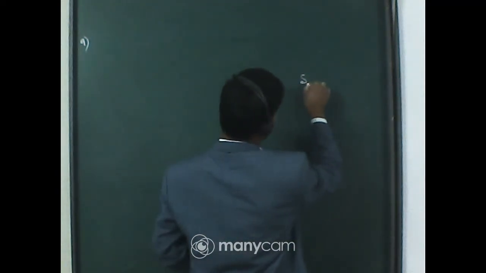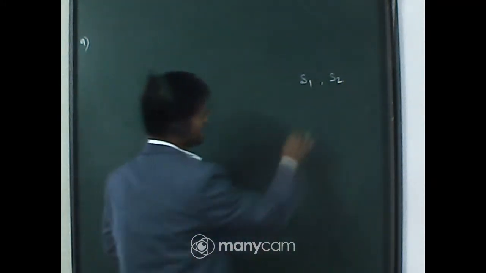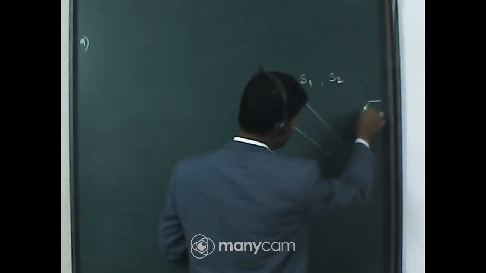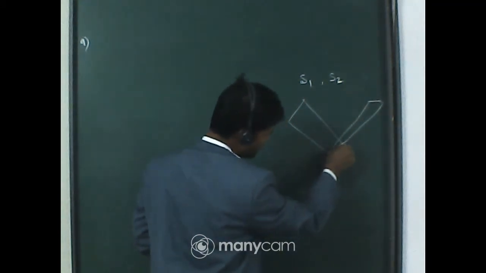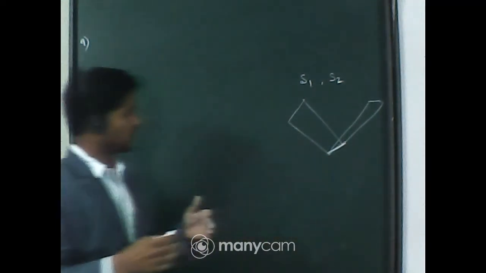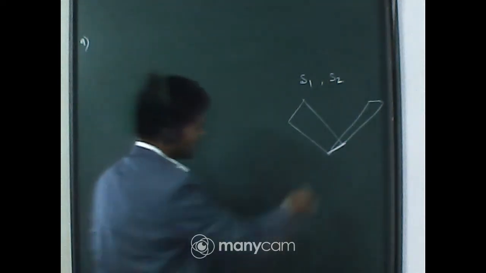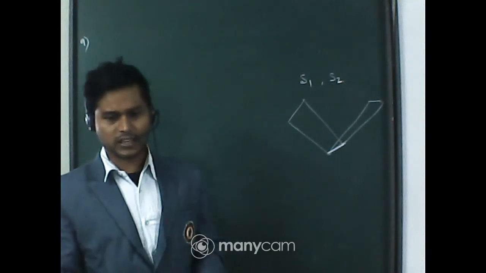Now I'm telling you the formula once. Suppose we have two equations of planes, one is the S1 plane and one is the S2 plane. Let this be the S1 plane, and let this be the S2 plane. They pass through this line, meaning if they intersect each other, the intersection of two planes always gives you a straight line.